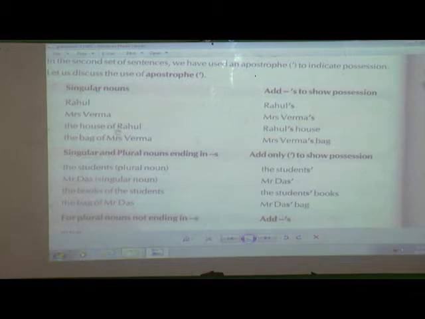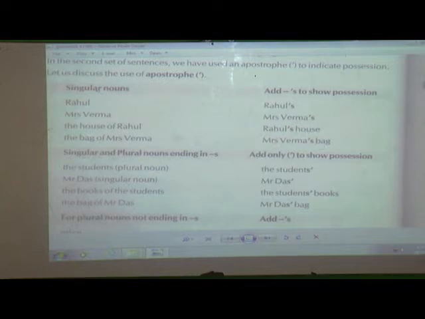But if you see the third one, the house of Rahul, it is given in detail. But in short, what they have written is Rahul's house. Then the fourth noun, the bag of Mrs. Verma, they have written Mrs. Verma's bag. So these are the singular nouns, and we have used apostrophe s over here to indicate possession. All these are singular nouns like Rahul, Mrs. Verma, the house of Rahul, the bag of Mrs. Verma. Rahul's, Mrs. Verma's, Rahul's house and Mrs. Verma's bag.